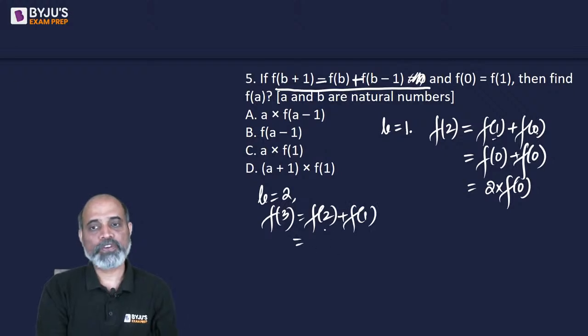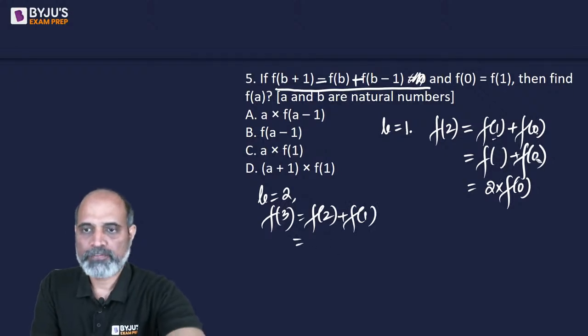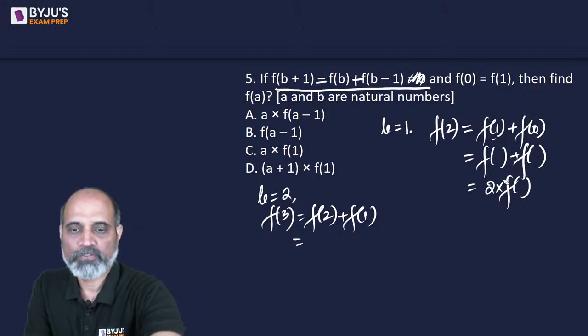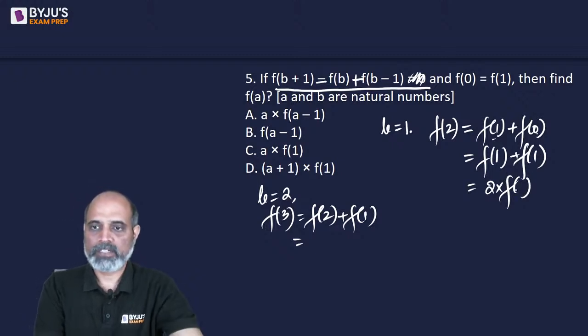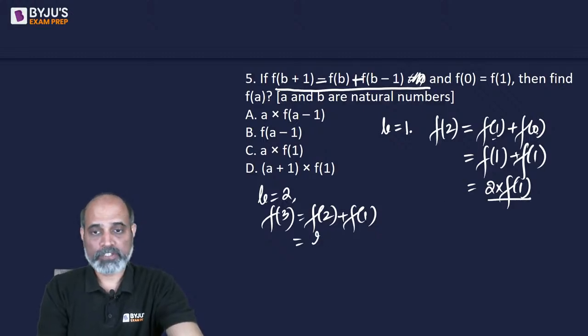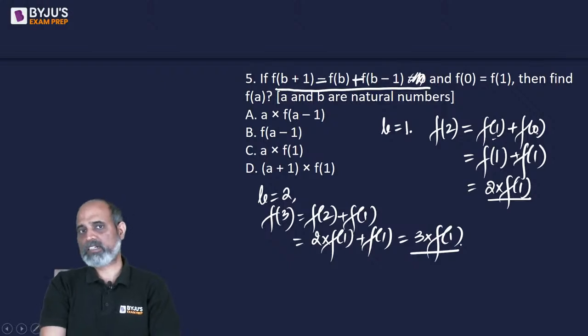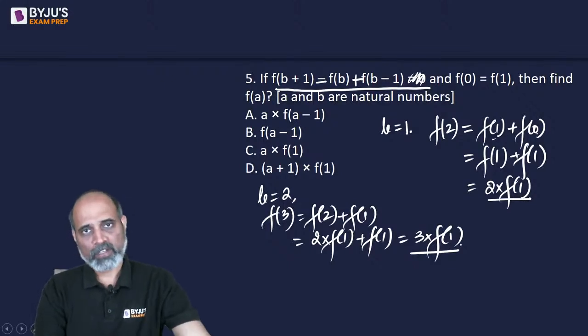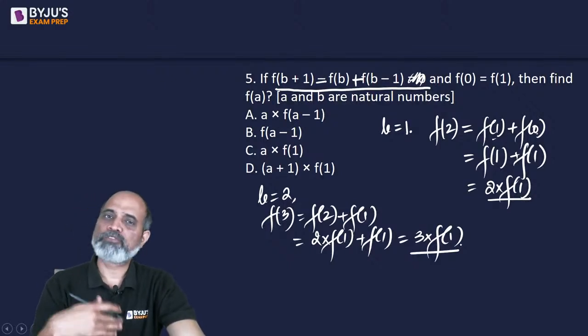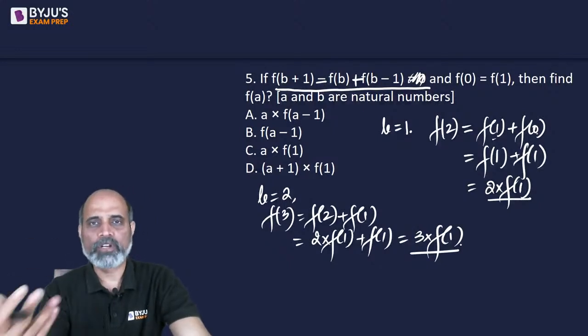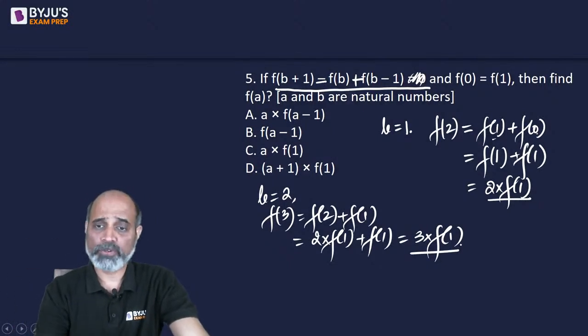F of 2 we have. Okay, let's do one thing: let's write f of 0 in terms of f of 1, it is going to be easier. F of 2 we have just figured out, which is f of 1 plus f of 1, which gives 2 times f of 1, so f of 3 gives us 3 times f of 1. If you have figured out the pattern so far, great. If you have not, you will have to write one more case of b as 3 and 4 and so on.